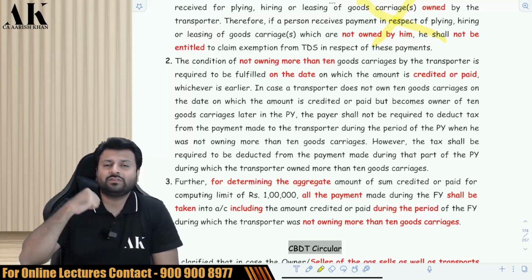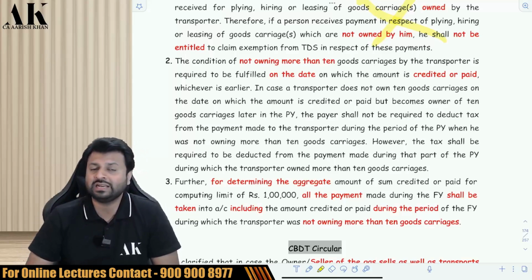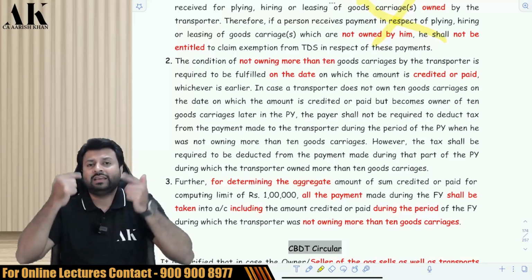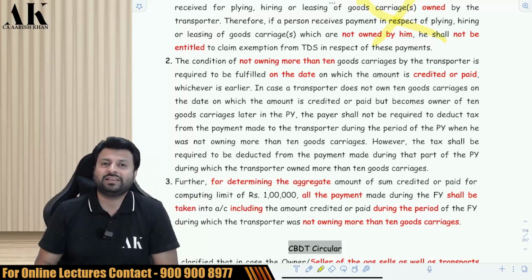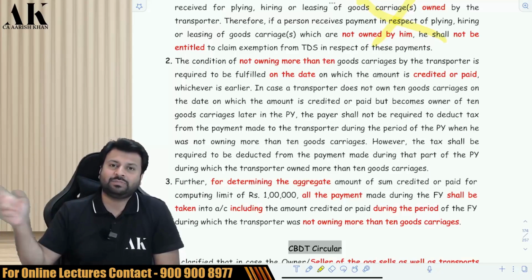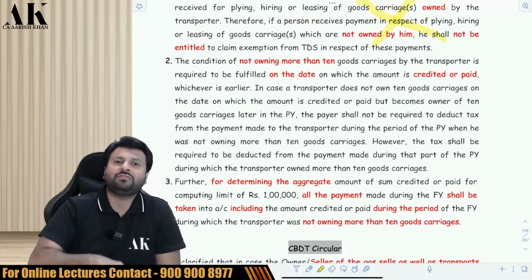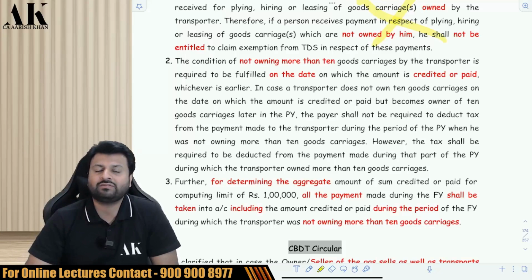So in that case, if you make a payment, you are supposed to deduct the TDS, because now you cannot remain in this provision. This provision is only applicable if the other person does not own more than 10 goods vehicles at any time during the previous year, and you already had more than 10 goods vehicles for some time during the previous year. Therefore, now if you are making the payment, you are supposed to deduct the TDS even if the number of vehicles is less than 10.